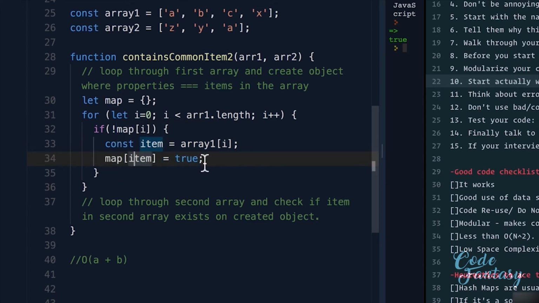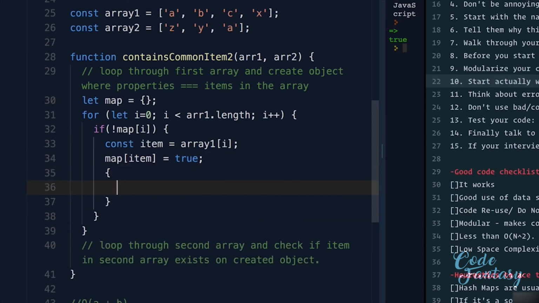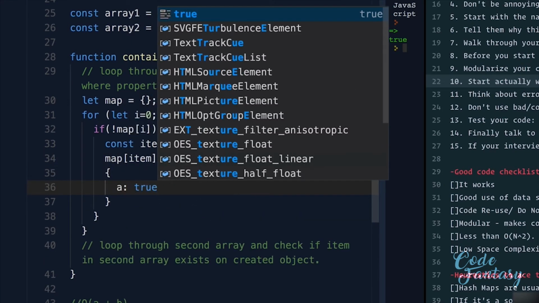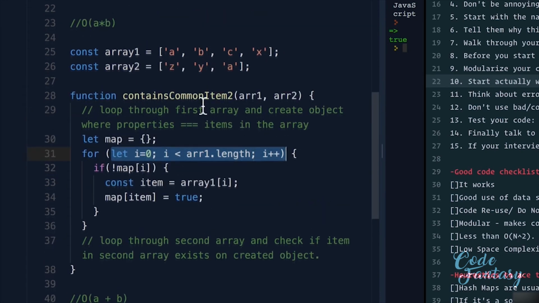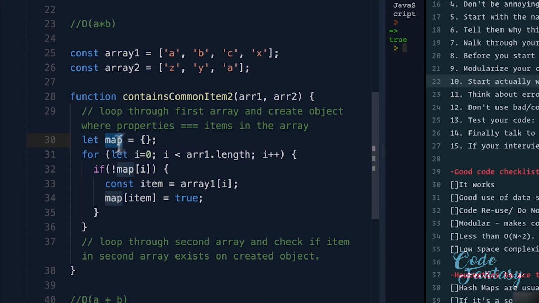So map[item] is going to equal true. All we're saying is map.a, in this case, equal to true. So by the end of this, we're going to have an object that is going to have property a true. And we're going to keep looping through it until we have an object called map that has all these items, map.a, map.b, map.c, map.x equals true.